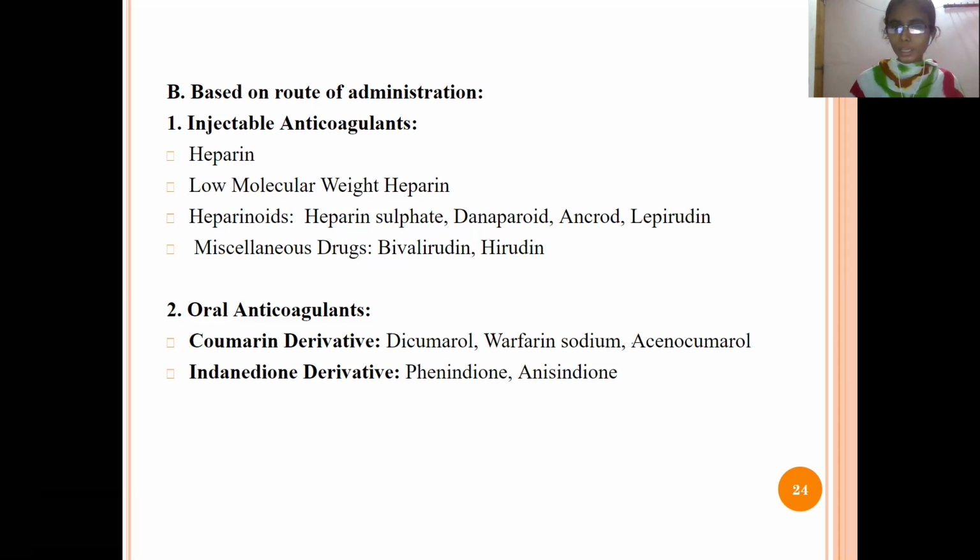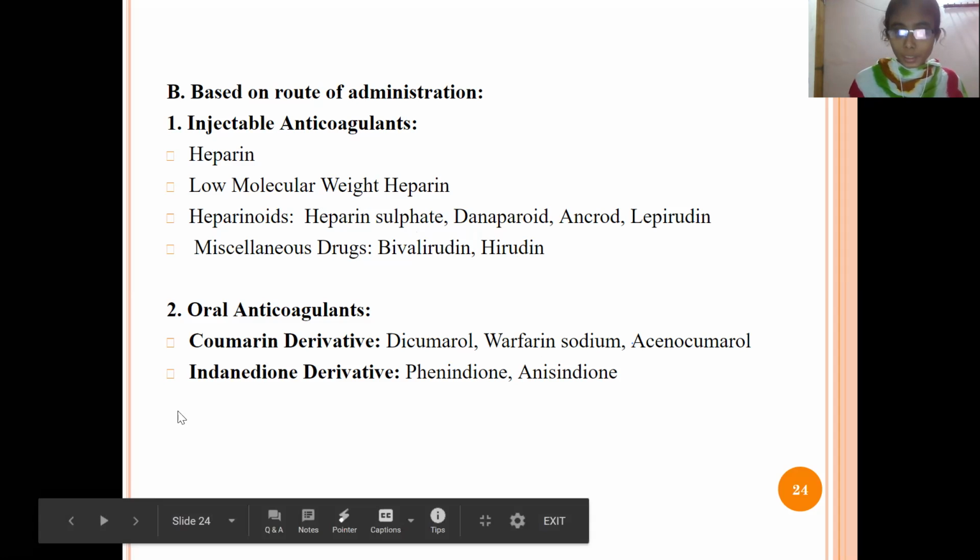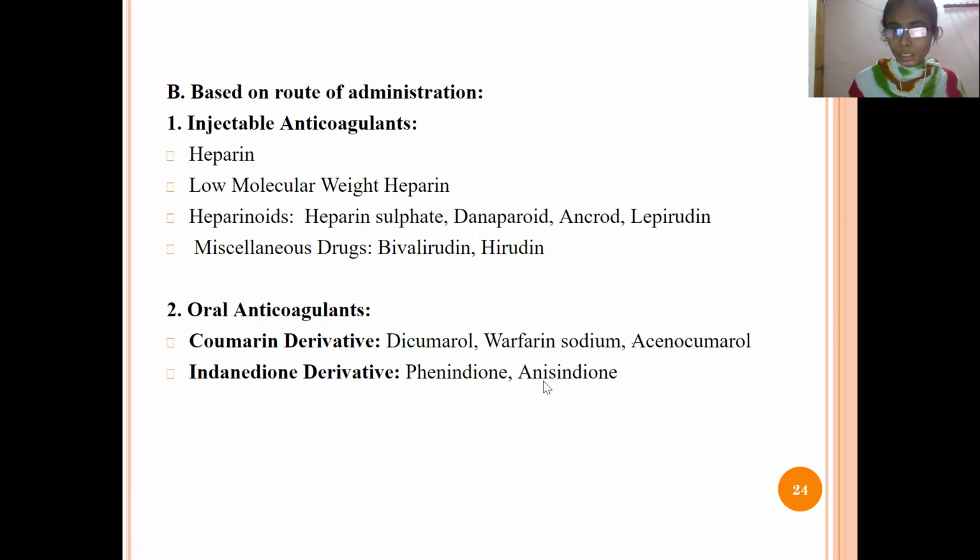If you see the coumarin derivatives, that is dicumarol, warfarin sodium and acenocoumarol, and the indandione derivatives, that is phenindione and anisindione. So these are the drugs